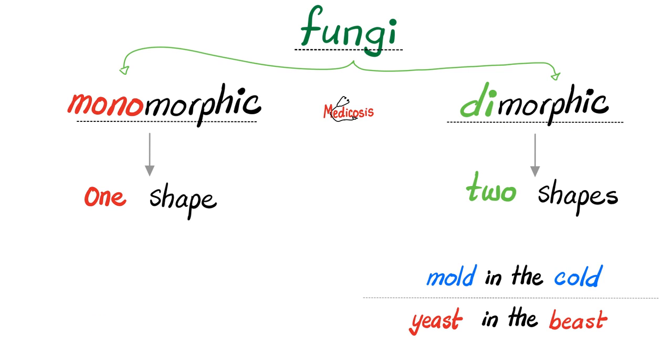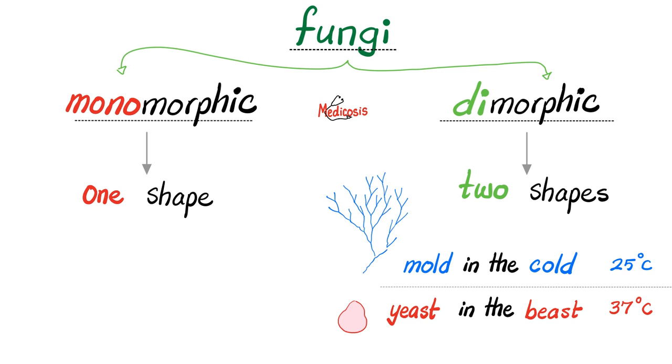However, dimorphic can have two shapes. When the temperature is cold, I become a mold. But when the temperature is hot, I become a yeast. So the fungus is mold in the cold and yeast in the beast. It's the same fungus, but in two different shapes. It's like Clark versus Superman. Same guy, in different environmental conditions. So in that sense, Superman is dimorphic.